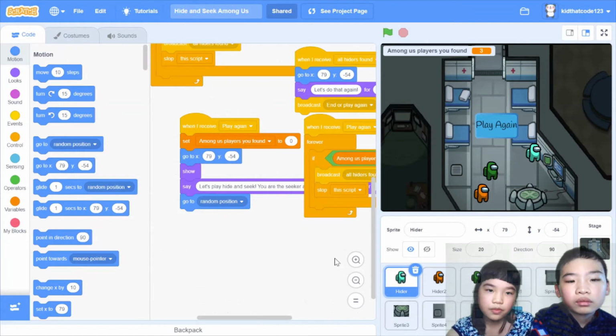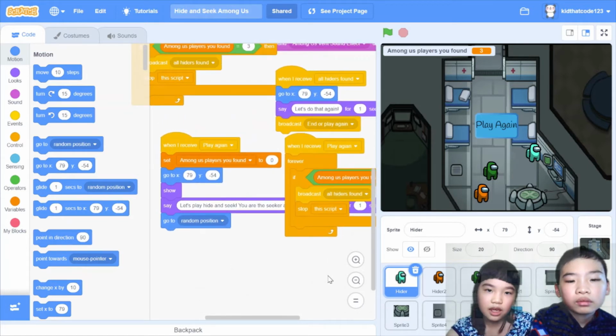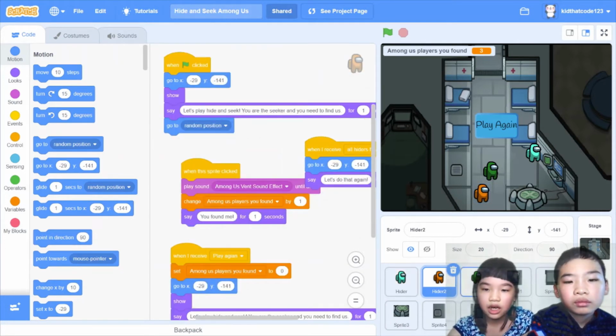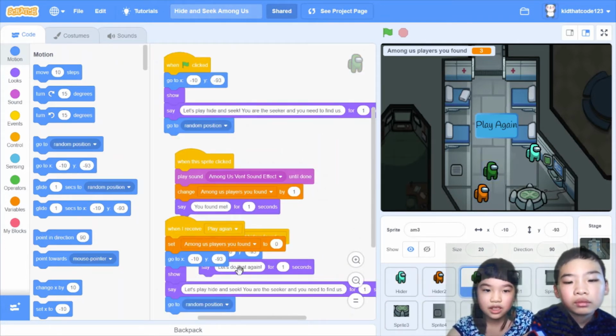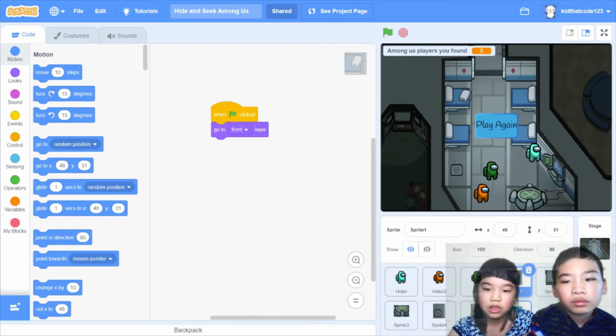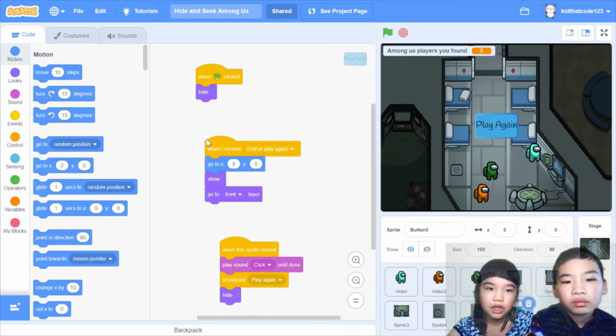So I play it too. When play again, which is just the same code as when green flag clicked, because it's when you press the play again button, so you can play it all over again. And hider 2 and hider 3 is all the same code. And sprite 1, sprite 2, sprite 3, sprite 4, and sprite 5 all is go to front layer, which is just some hiding spots the Among Us players can go to, and there's button 3.